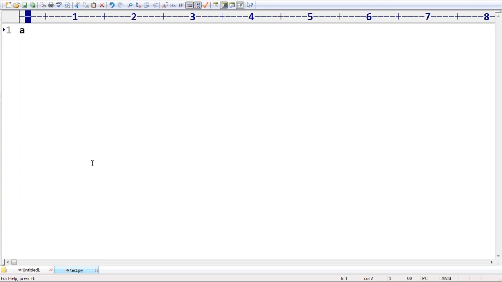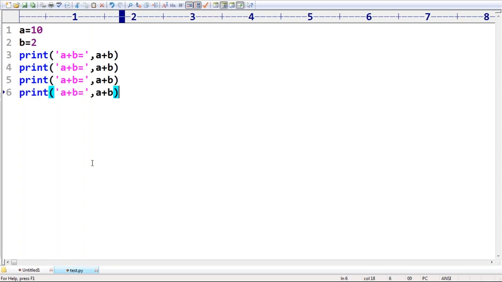Observe that a is equal to 10, b is equal to 2. I'm taking a is equal to 10, b is equal to 2. Print, here listen a bit carefully. Print of a plus b, I'm taking a plus b. What is the value of a plus b? Next, I'm taking the remaining also, a minus b. What is the value of a minus b?